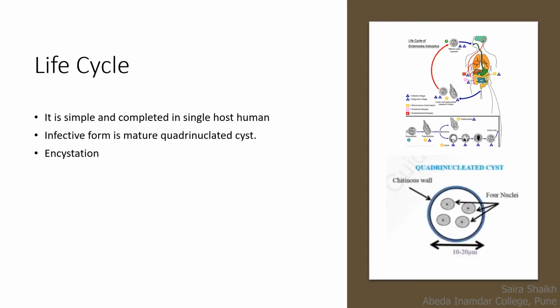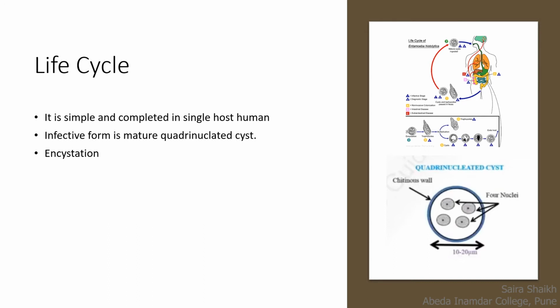This 4 nucleated structure is later converted into a cyst. In the formation of the cyst, a protective wall is produced around this 4 nucleated structure. The process is called encystation, which forms in the colon of the large intestine.